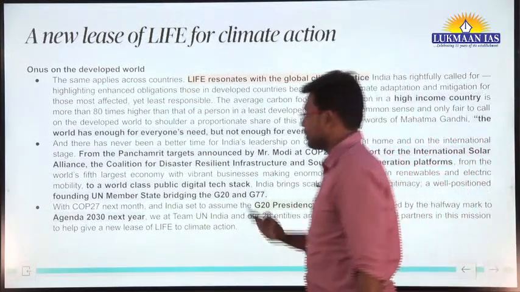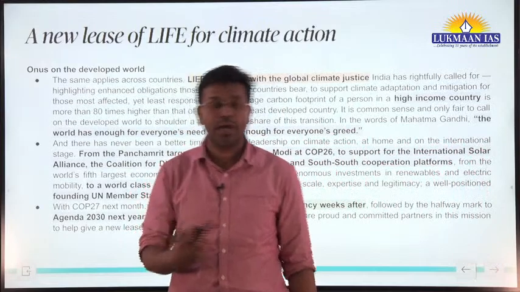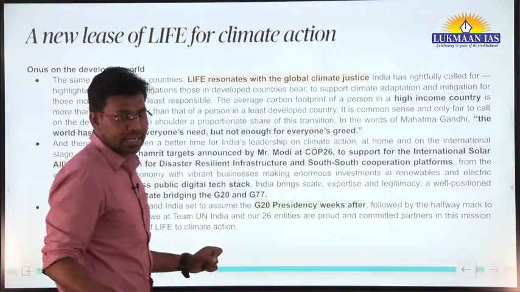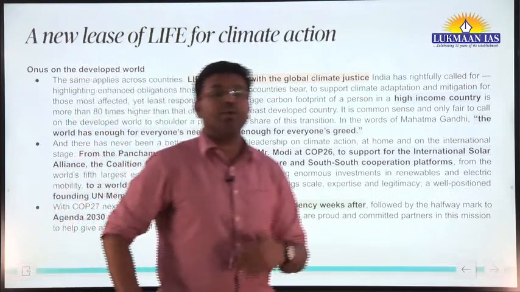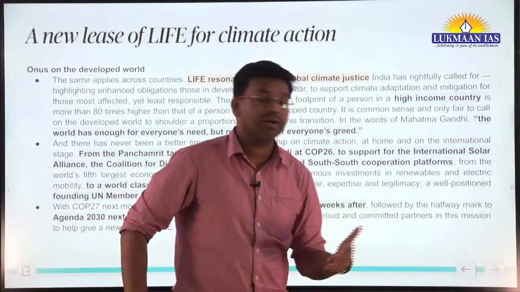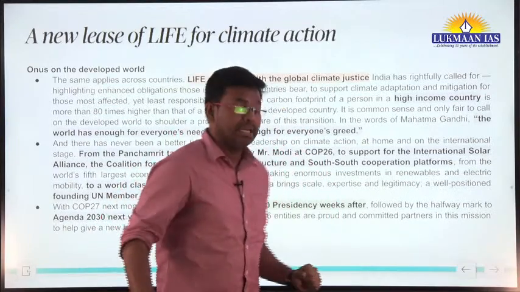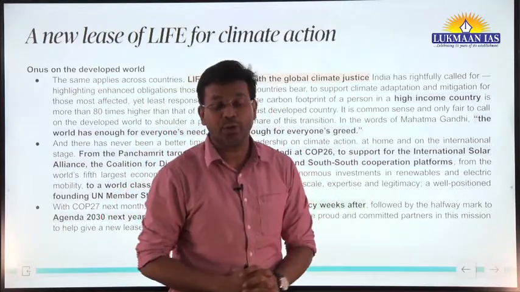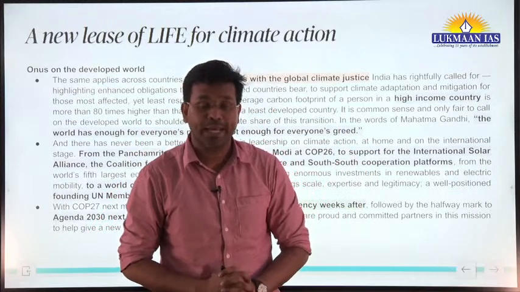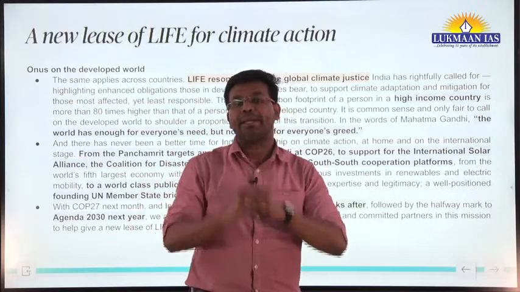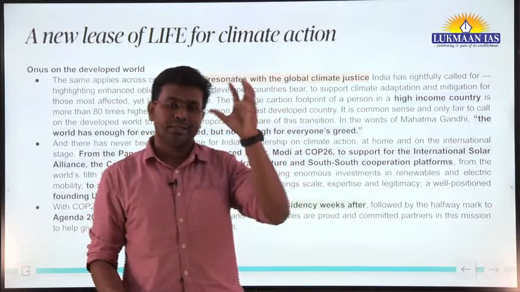So COP 27 is going to happen. COP 27 means Conference of Parties 27, where members of the United Nations Framework Convention on Climate Change, which is known as UNFCCC, are going to participate. They are going to discuss what is good for the planet and what is bad for the planet environmentally, and they are going to commit on certain aspects.